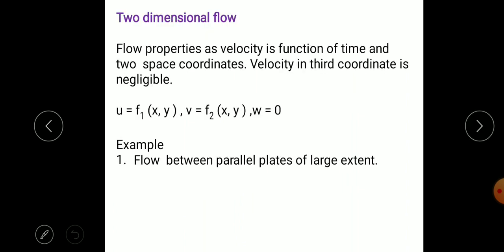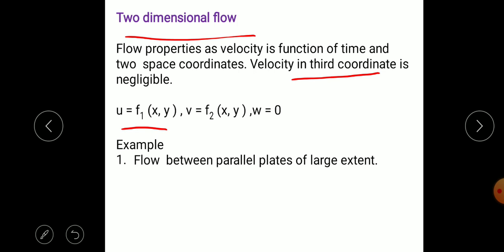Next is the two-dimensional flow. If the velocity is changing along the x as well as y direction, and the change in velocity in the third direction, z, is negligible, then we consider the velocity to be a function of x and y only, that is two dimensional.